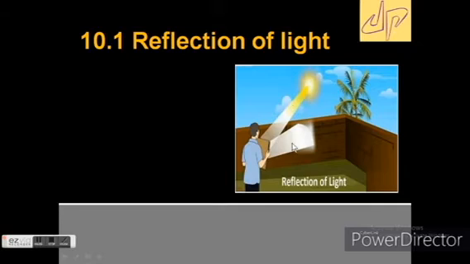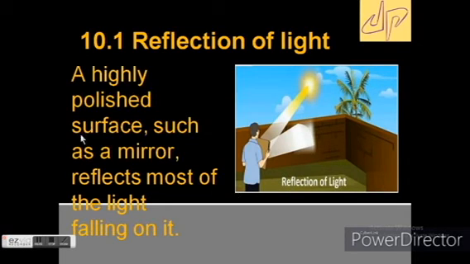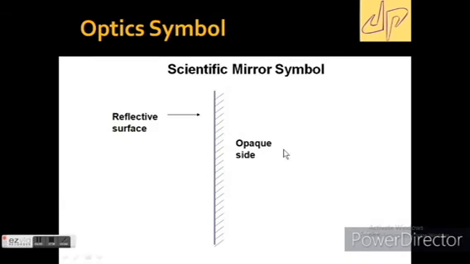The light falls from the Sun on the mirror and reflects onto the wall. This process is known as reflection of light. A highly polished or smooth surface such as a mirror reflects most of the light that falls on it. That's why the bright light is falling on the wall.